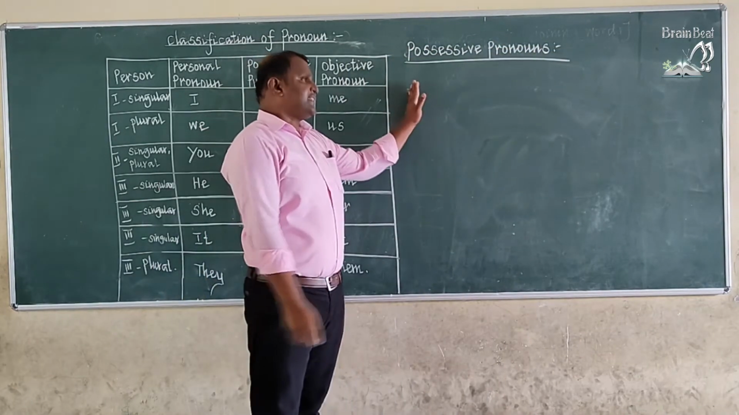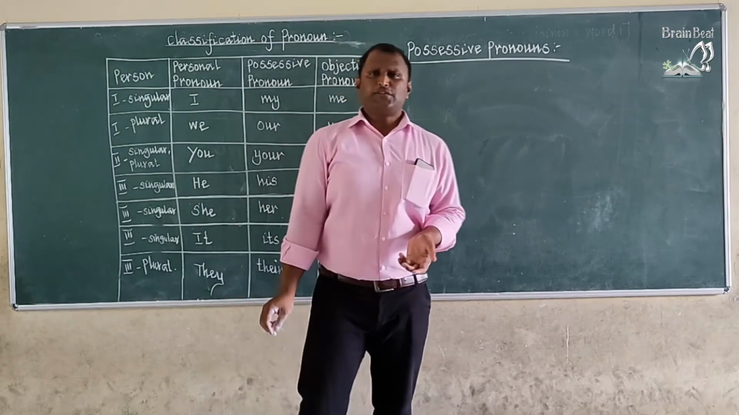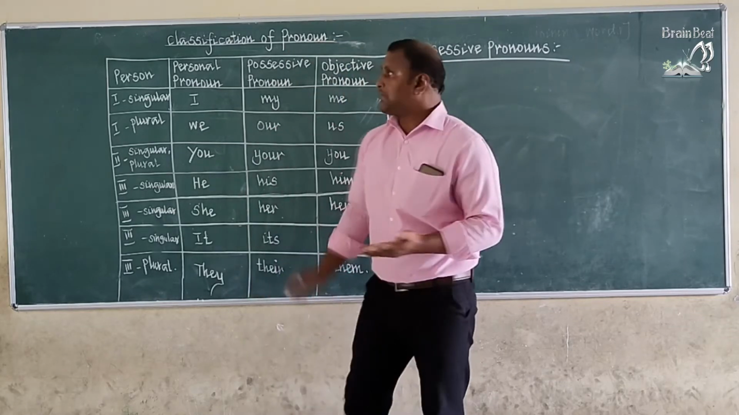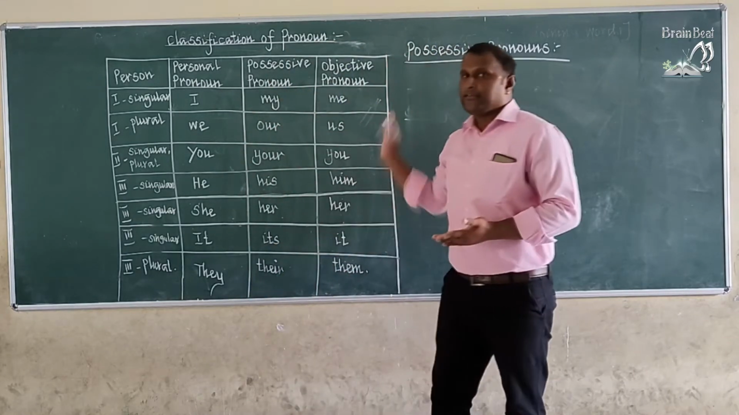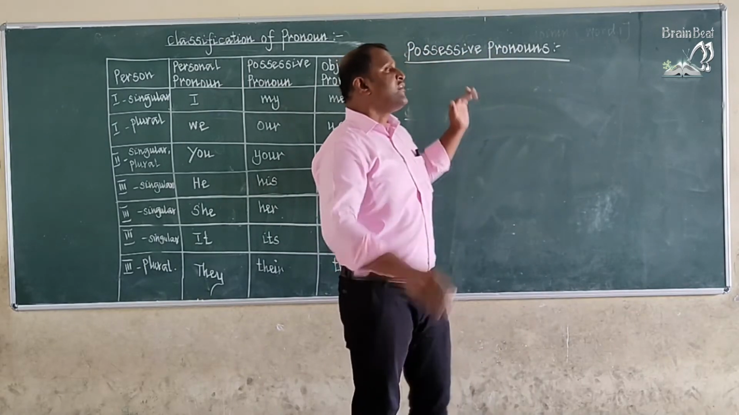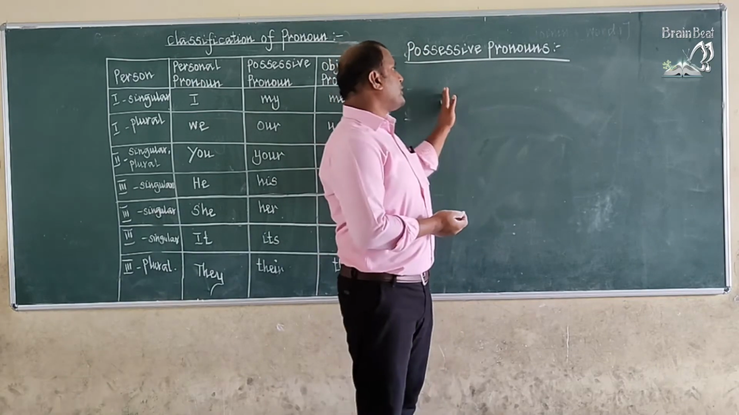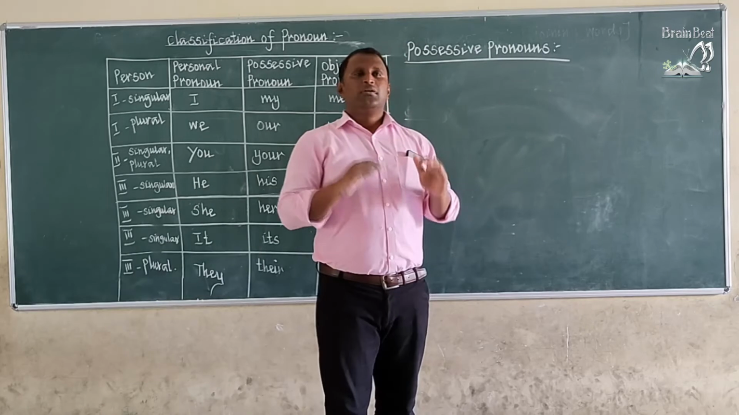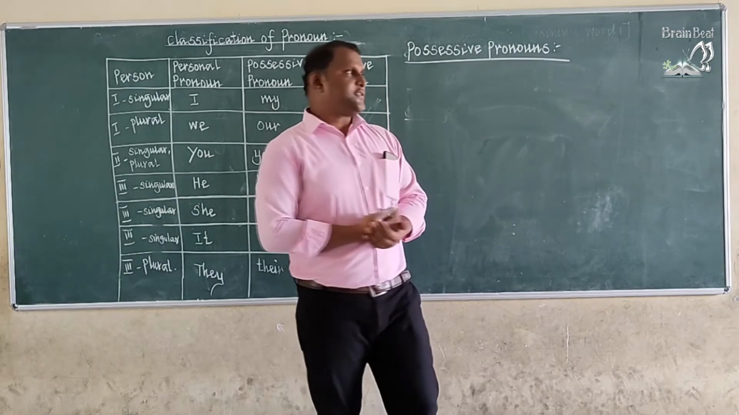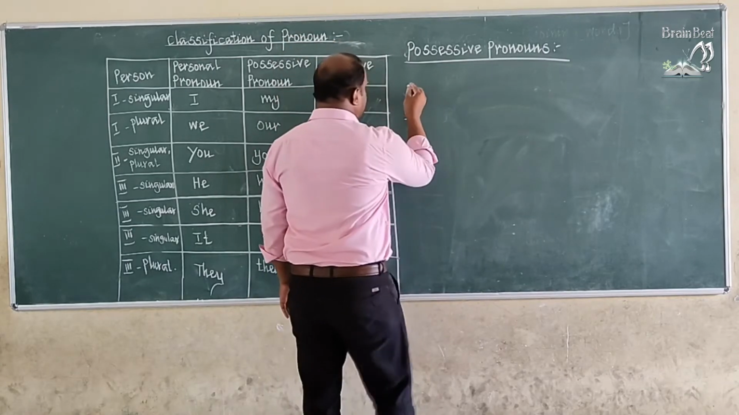Here, children, the second topic is possessive pronouns. What are possessive pronouns? The possessive pronoun is also one of the classifications in the pronouns family. Here is the pronouns family. So this is the second classification. First we know what possessive pronouns are. A possessive pronoun is a pronoun which shows possession. Like, wait a minute, children. Let me write some examples.